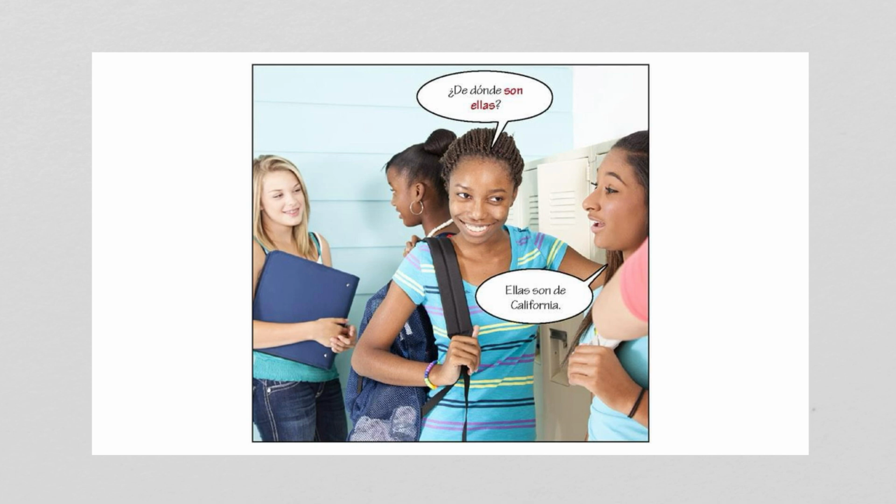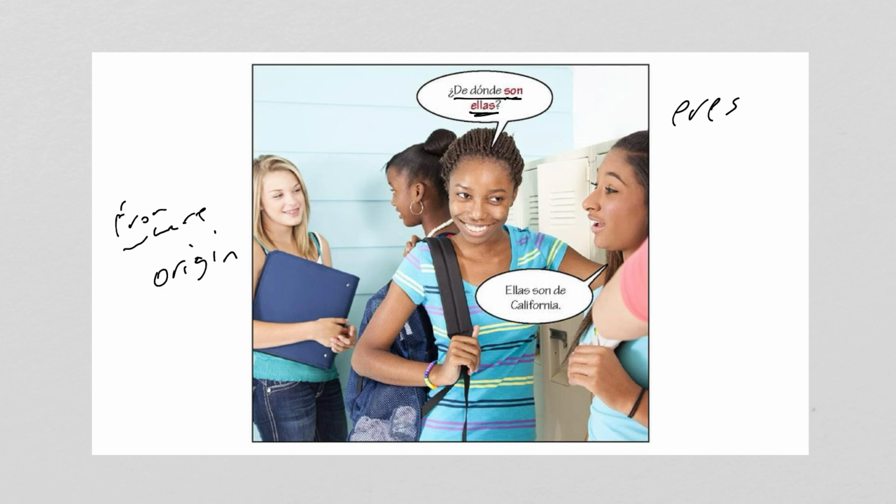We're also recycling, because of a certain verb, things like de dónde. We have talked about de dónde, using that to say from where, or really just to ask about origin. So, de dónde son. Now, instead of asking de dónde eres, eres being where are you from, now we're asking de dónde son ellas.